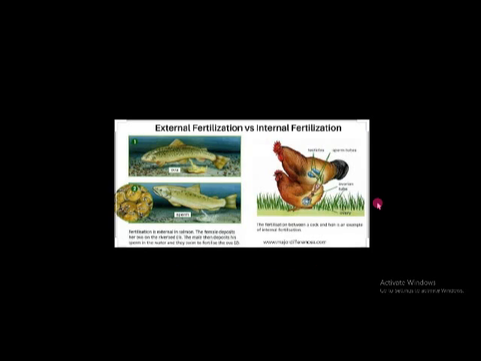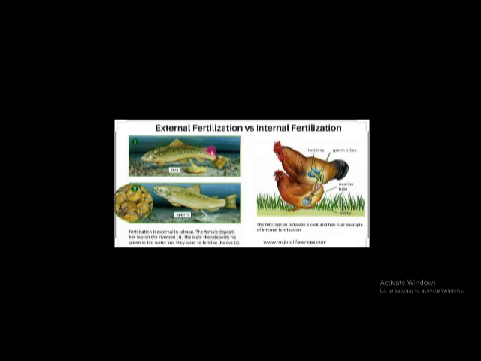Now we discuss sexual reproduction. Sexual reproduction means two sexes, that means male and female are there, and male and female gametes, sperms and ova, are formed, and fertilization takes place between the sperm and ovum. Fertilization is mainly of two types. One type is called external fertilization, and another type is called internal fertilization.